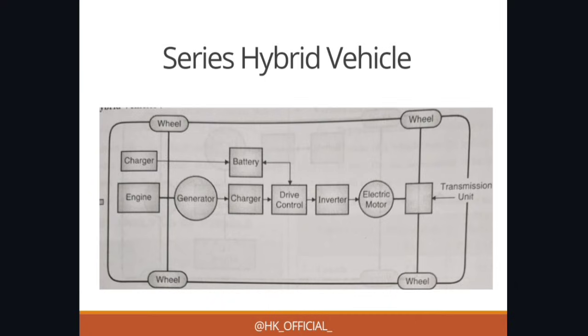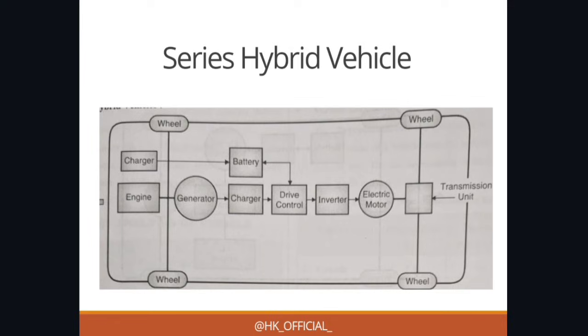In a series hybrid vehicle, the primary source of power is just the electric motor. So here you have to keep in mind that the primary source of power is the electric motor. Then the internal combustion engine, which typically runs on gasoline or another fuel, is not connected directly to the wheels. Focus on my words.